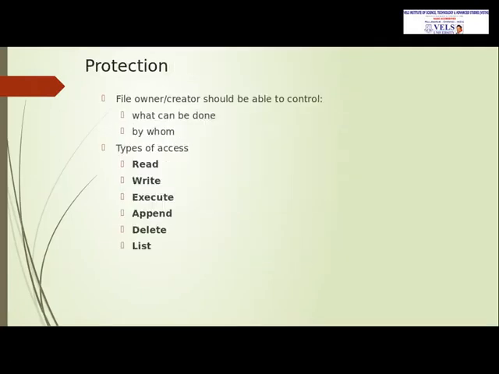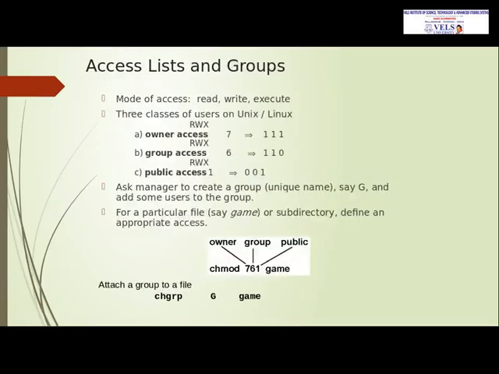Then protection. Protection means security provided to the file. It can be done by the owner or creator. He is able to control what can be done and by whom. So to the users, the following accesses are given: read, write, execute, append, delete and list. And access list and group.